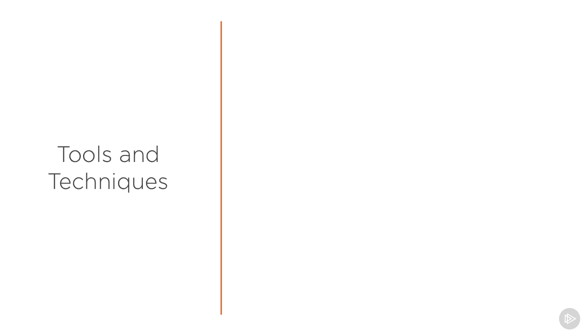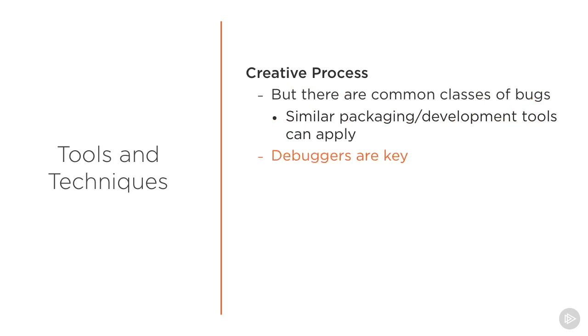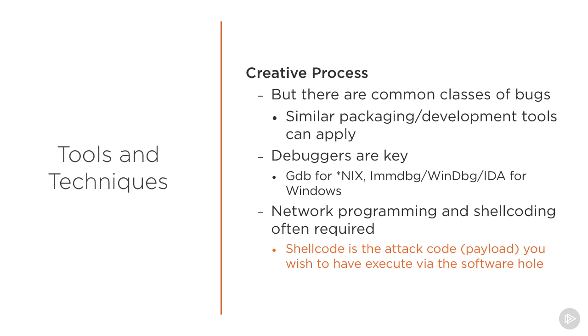So what are those exploit development tools and techniques? It's a creative process, right? I mean, all bugs are different nowadays, and there's so many different ways to go about trying to overcome various obstacles as you're doing this, but there are some common patterns of bugs and common patterns of things that we can apply. In particular, one of the most universal skill sets you'll need is to be able to be proficient in a debugger, being able to use WinDbg or IDA or Immunity on Windows, or GDB and the like on Unix. It's really important. Also, network programming and shellcoding, there's a lot of other niche skill sets that'll be really important to be able to actually land the exploit. We'll talk more about the attacker payload called the shellcode in a coming module.